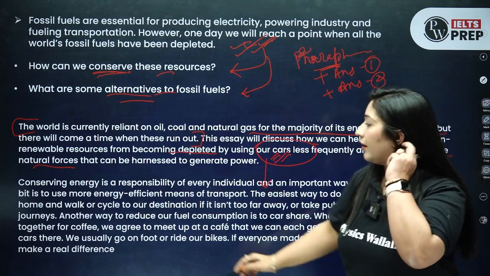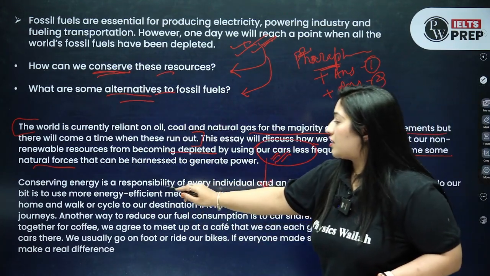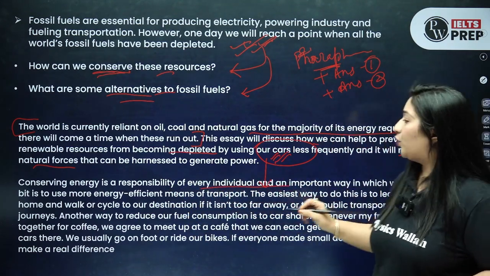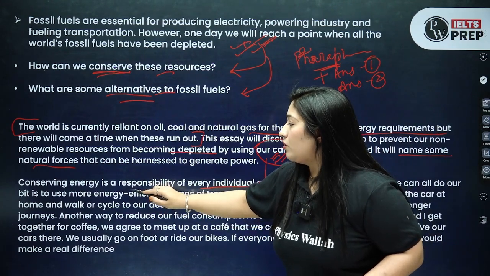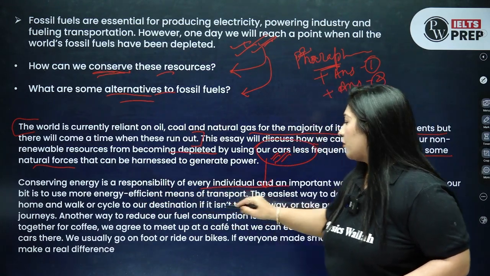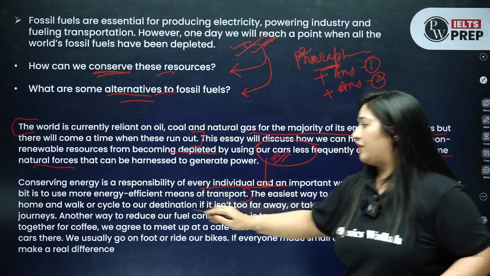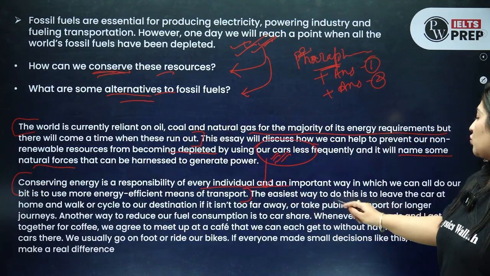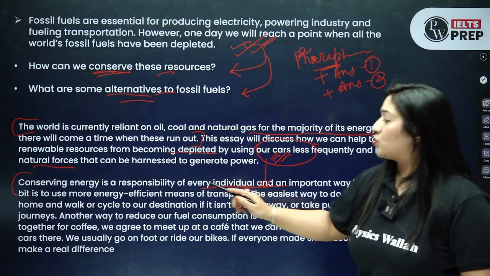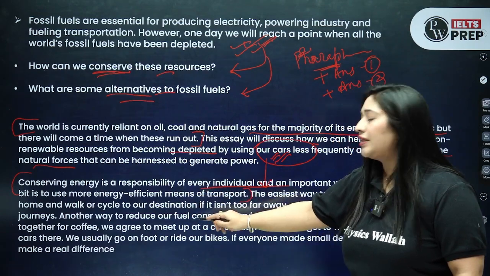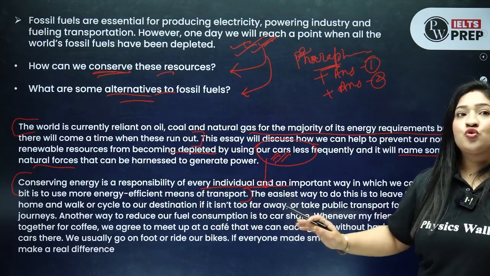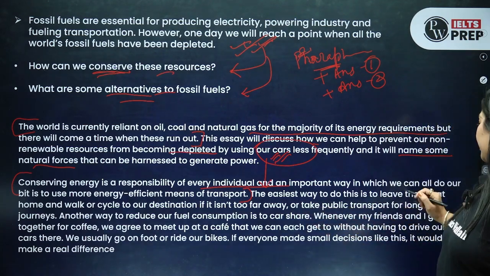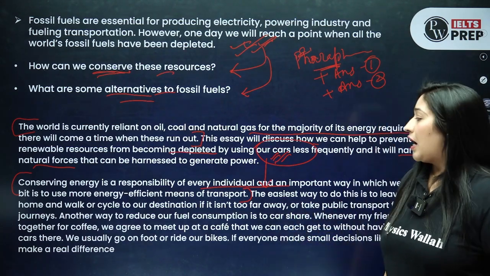Can you see that? Here, conserving energy is a responsibility of every individual, and an important way in which we can all do our bit is to use more energy efficient means of transport. Now this is the evidence I have given, how we can save. Okay, now let's explain it. Now the easiest way to do this is to leave the car at home and walk or cycle to the destination if it isn't too far. If it is not too far, you had better go by walking, and take public transportation for a longer journey. Okay, now let's give an example.